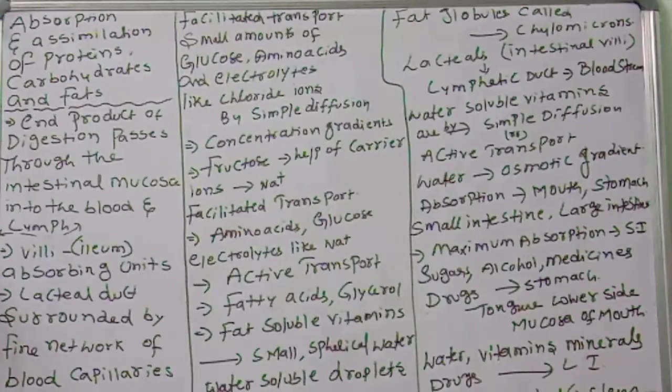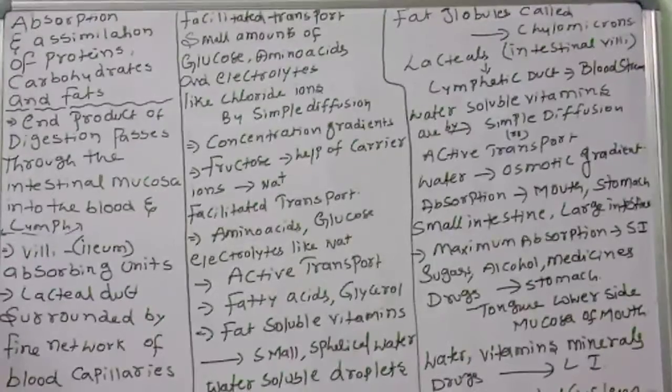Dipeptides or tripeptides convert into amino acids by peptidases. Nucleotides convert into nucleoside plus phosphate by the help of nucleotidases. Nucleosides convert into sugar plus nitrogen base by the help of nucleosidases. Diglycerides and monoglycerides convert into glycerol plus fatty acids by the lipases.